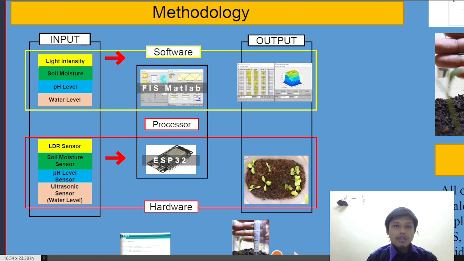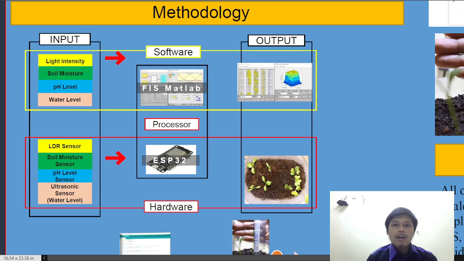In the methodology, we use two types of input, which is software input and hardware input. For software input, we use light intensity, soil moisture, pH level, and water level. For the software processor, we use MATLAB to simulate the fuzzy logic, and then we get the output result based on the fuzzy logic system. And then for the hardware, we use an LDR sensor, soil moisture sensor, pH level sensor, and ultrasonic sensor. As the processor for the hardware, we use ESP32.